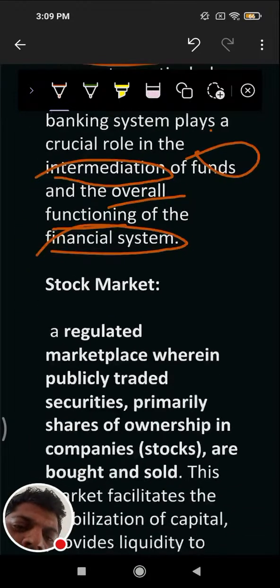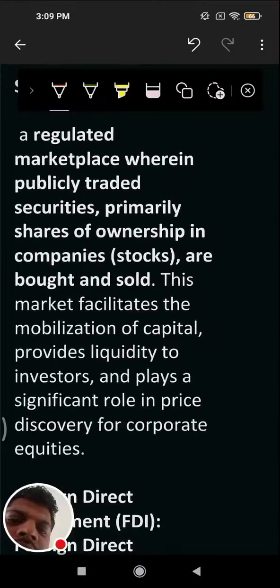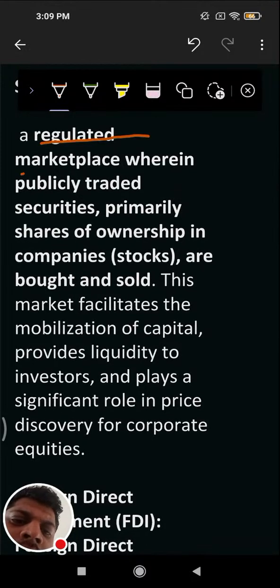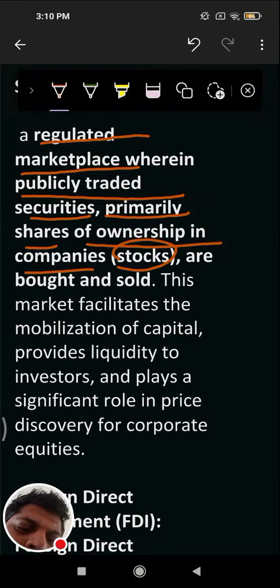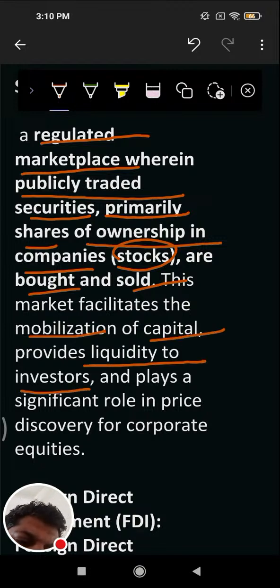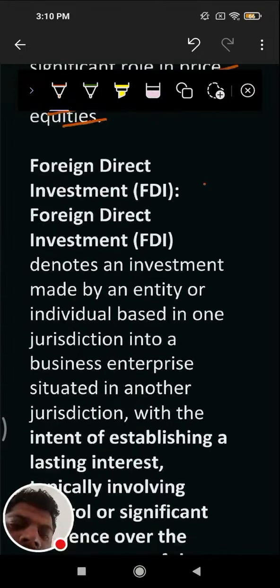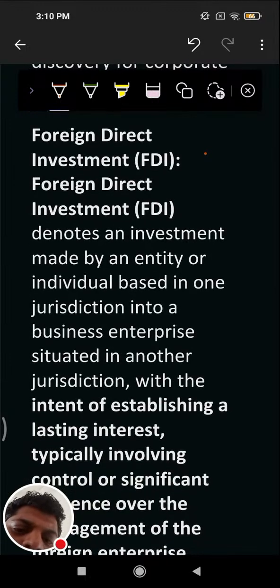So then the stock market. The stock market is a regulated marketplace wherein publicly traded securities, primarily shares of ownership in companies' stock, are bought and sold. This market facilitates the mobilization of capital, provides liquidity to investors, and plays a significant role in price discovery for corporate equity. Then, what is the FDI as mentioned in the syllabus?